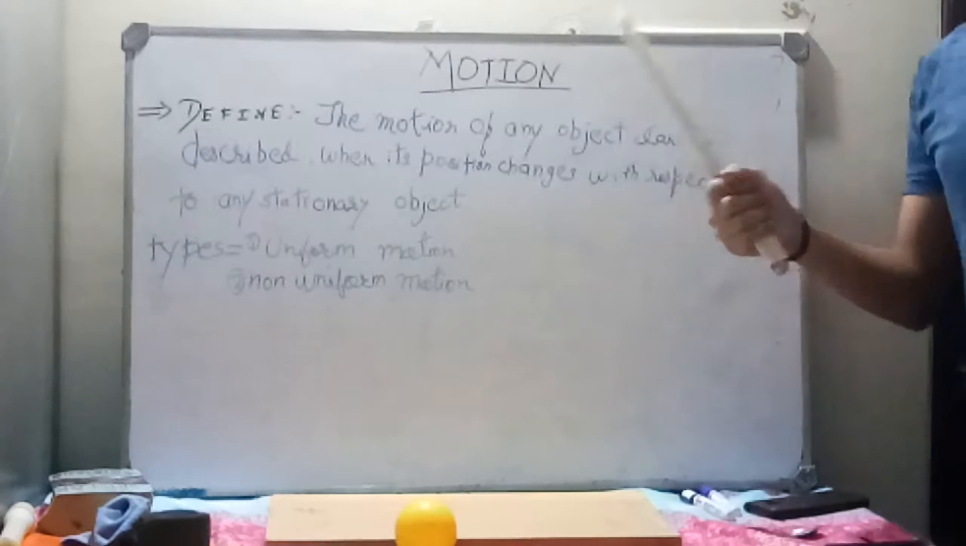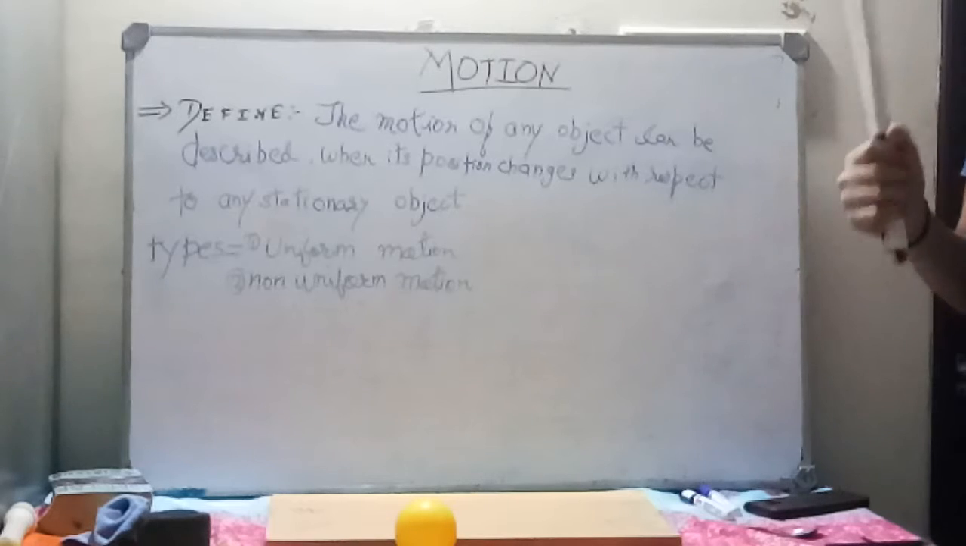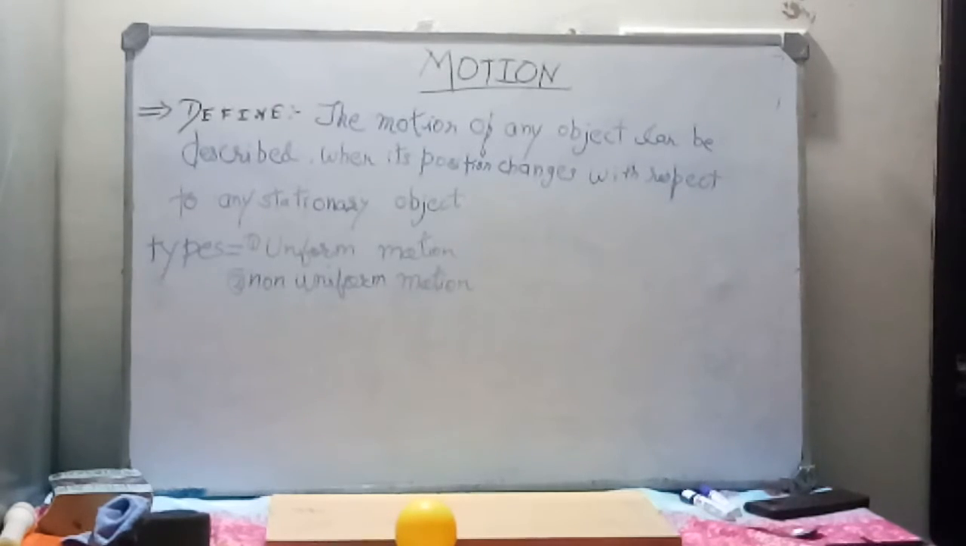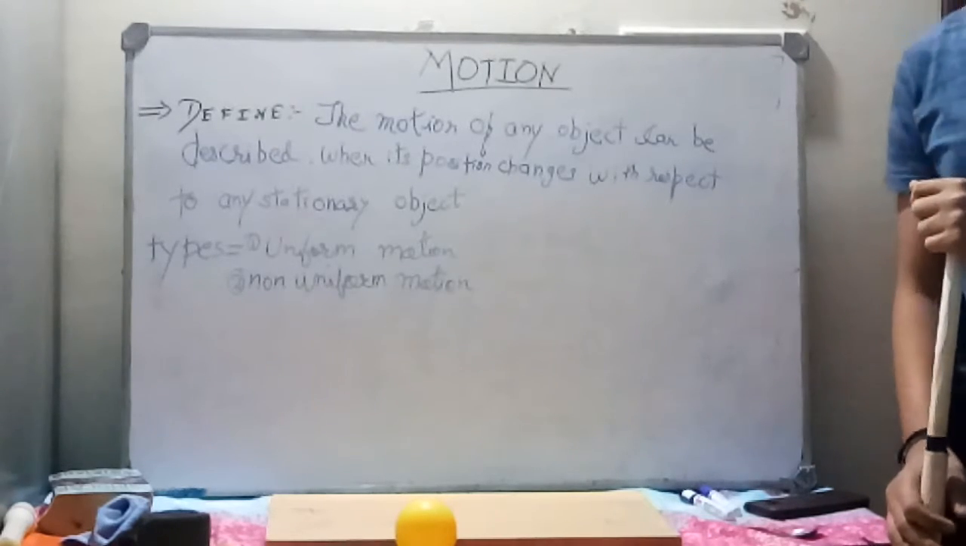So motion, as we all know, is the movement of any object by its own, and this is a very important part of our lives. It can be of any human, any animal, or any bird. Motion is very important for our lives, to make our lives easy.